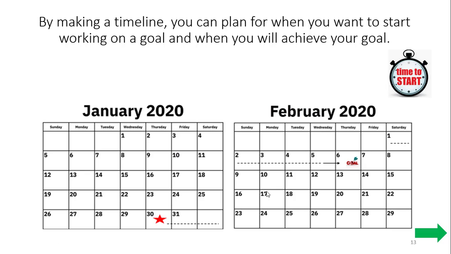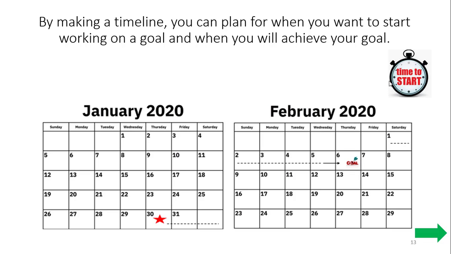So by making a timeline, you can plan for when you want to start working on a goal and when you will achieve your goal. It's really important that when you think about setting a timeline, that you do it immediately. Start working right away on your goal, just like we want you to start working right away on your classwork.